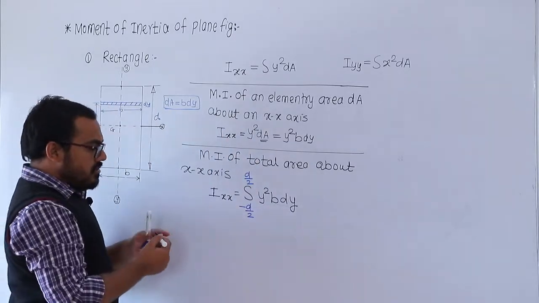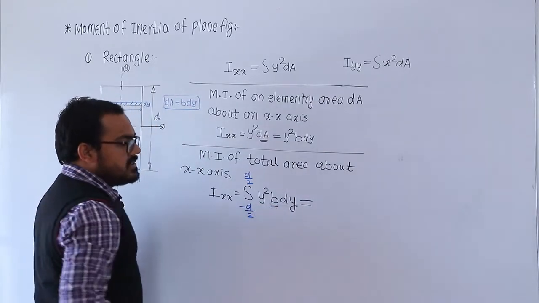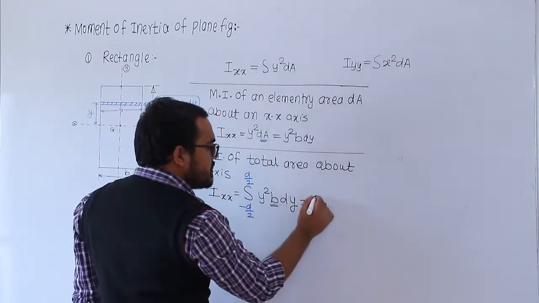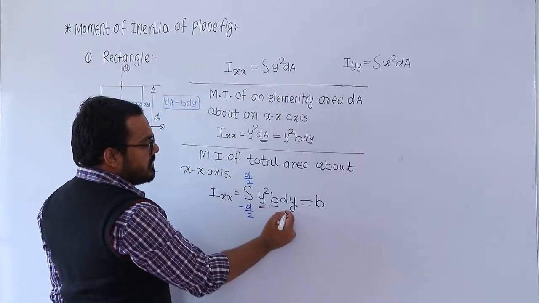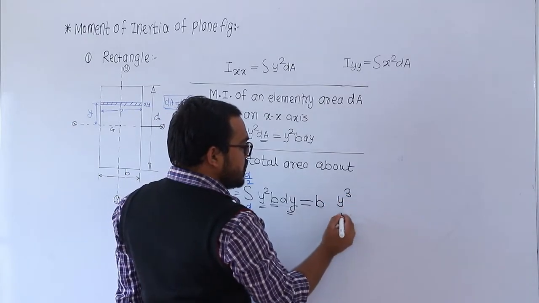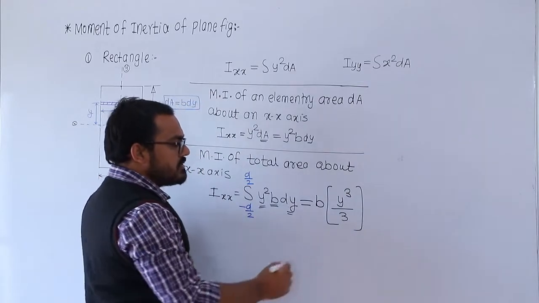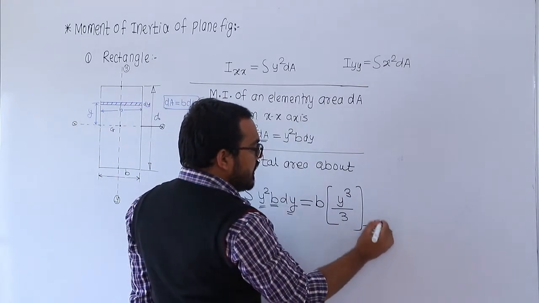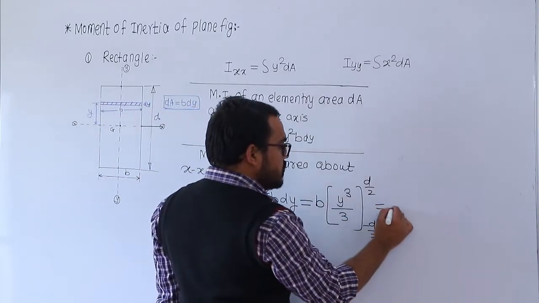So from this, what is the total moment of inertia? Let us see. So what is b? It is the width of the rectangle, and that is the constant. त्याला बाहेर काढा. So it is b. Then what is the integration of y square with respect to y? So the integration of y square is equal to y cube divided by 3. And what are the limits? The limits are from minus d by 2 up to plus d by 2. So now substitute the values of the limits.